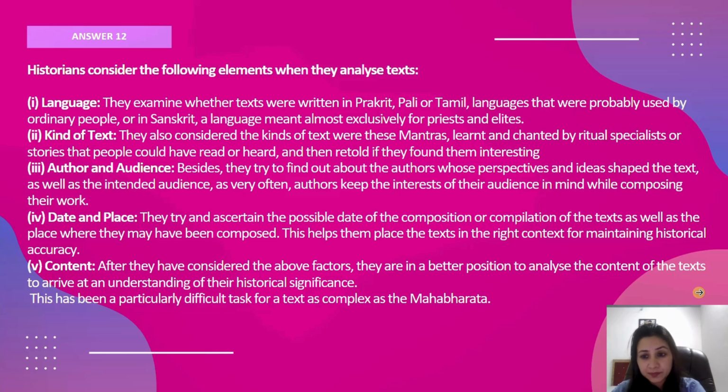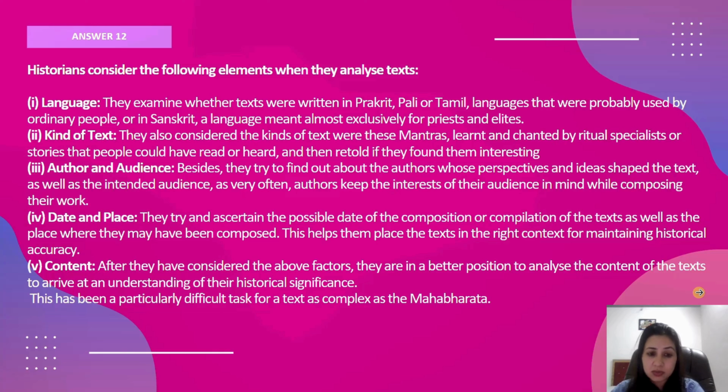Then the kind of text. They also consider the kind of text they are referring to, whether it is a mantra that was chanted during ritual practices, a story, a poem, or a drama. Author and audience: besides, they also try to find out about the authors, their perspective, their ideas, and the audience. Authors keep the interest of their audience in mind when they are composing their work.